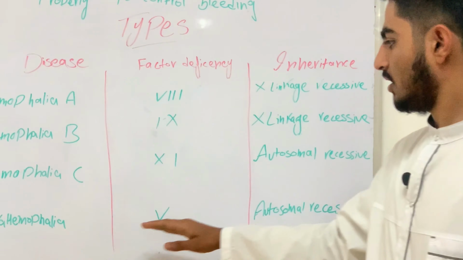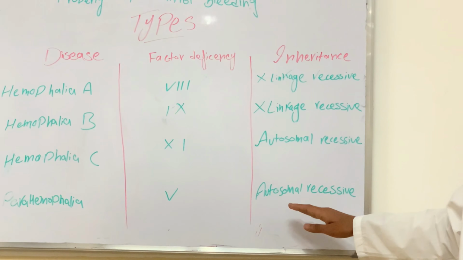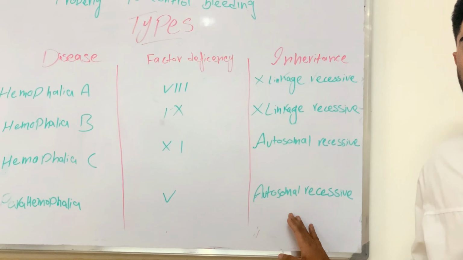And parahemophilia: factor deficiency is factor 5, and inheritance is autosomal recessive. Now I would like to tell you about hemophilia B. Hemophilia B is a hereditary bleeding disorder caused by a lack of blood clotting factor 9. Without enough factor 9, the blood cannot clot properly to control bleeding.